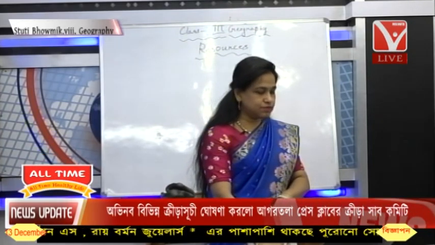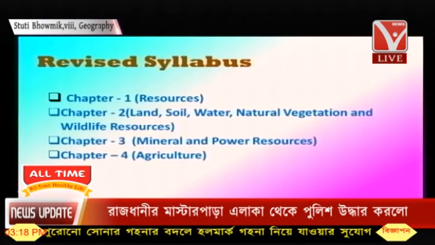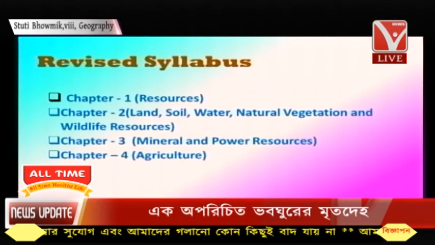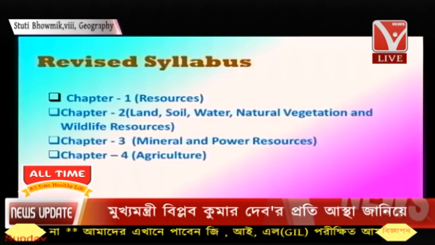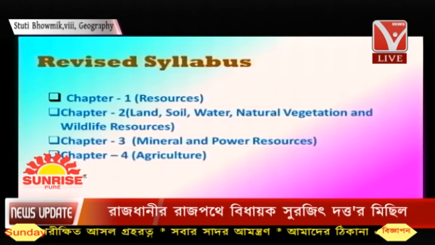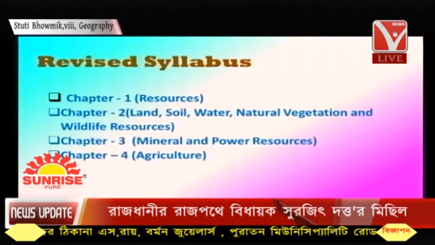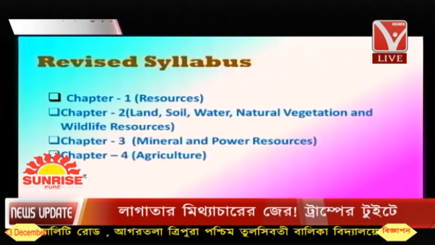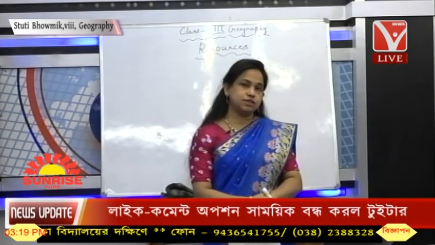Can we have the slide of the reduced syllabus, please? Yes, you can see on your screen the slide of the revised syllabus. You can see chapter 1, chapter 2. I think a lot of you might be knowing about it, but still I would like to show it to you once again, all right? Chapter 1, that is resources. Chapter 2, land, soil, water, natural vegetation and wildlife resources. Chapter 3, mineral and power resources. Chapter 4, agriculture, okay? So we'll go with the next part, that is resources and utility, alright?